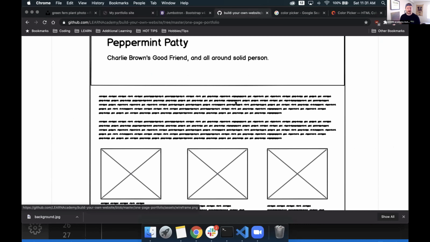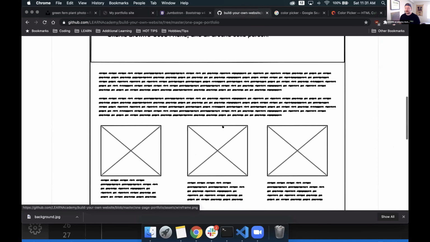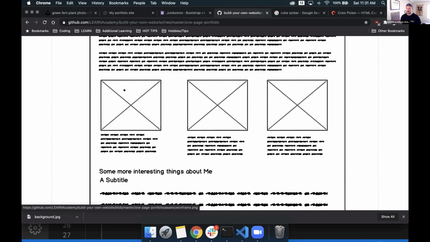It's totally personal preference. It's up to you. And then from here, it looks like we have 3 columns using an image and some text below it. So we have 1, 2, 3: an image, some text, an image, some text below it. So I think this would be a good place where we can think about maybe a small gallery view,